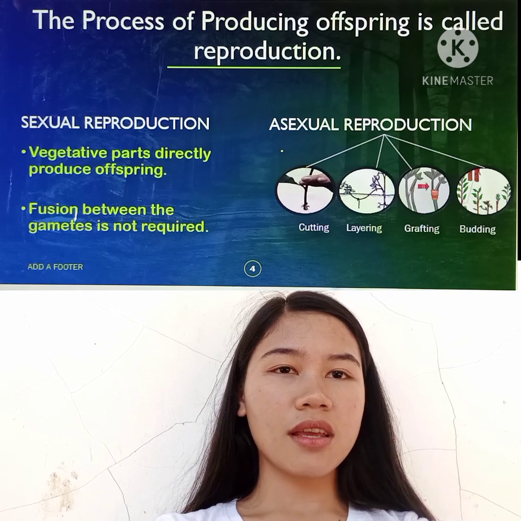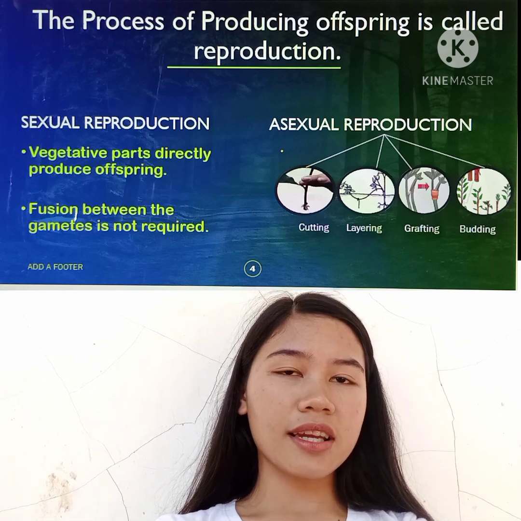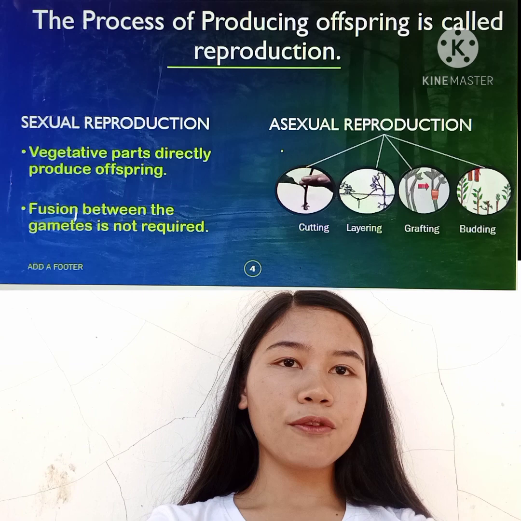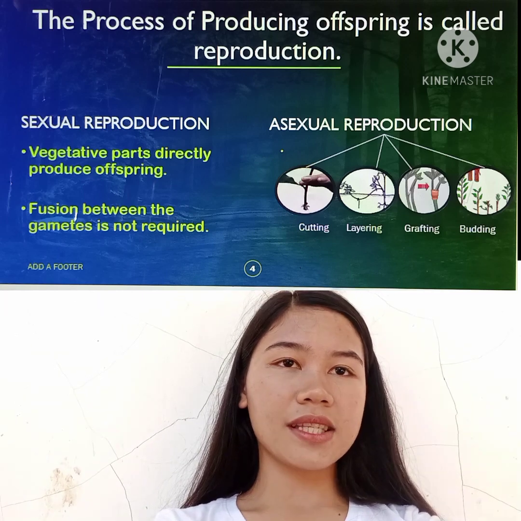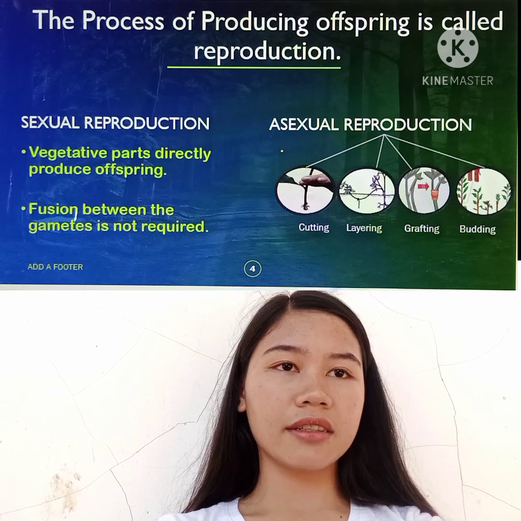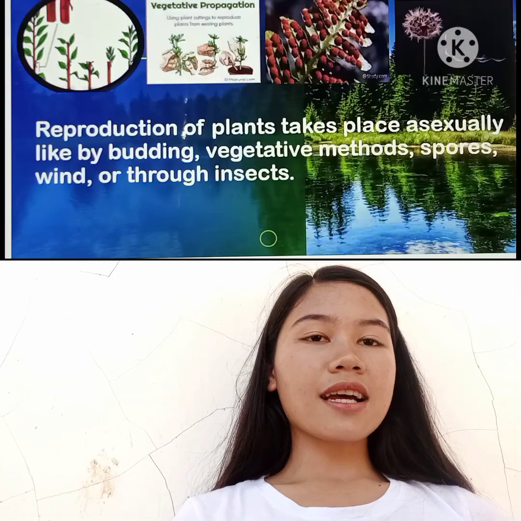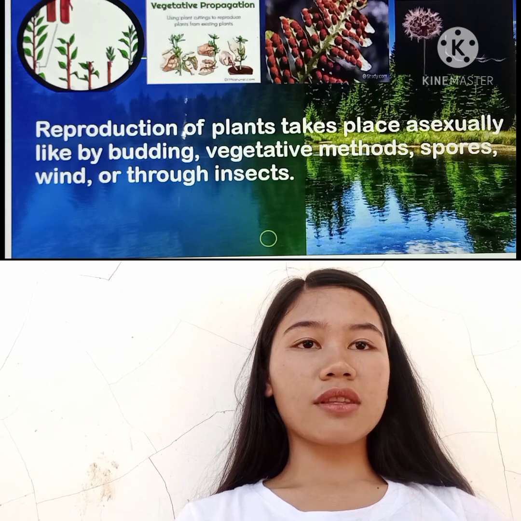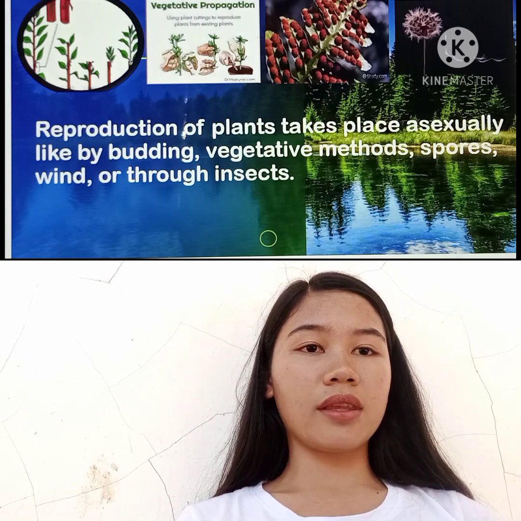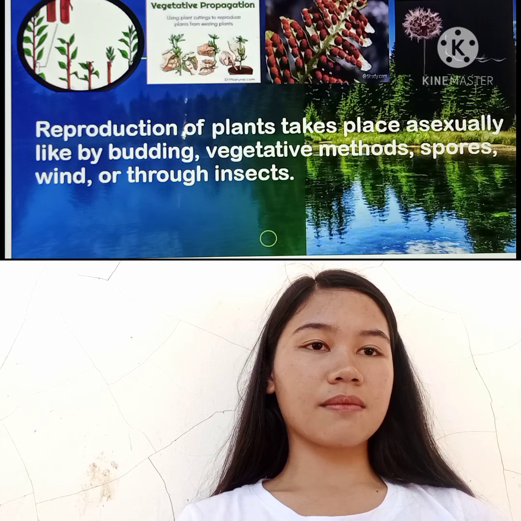Sexual reproduction. Vegetative parts directly produce offspring. Fusion between gametes is not required. Asexual reproduction: cutting, layering, grafting, budding. Reproduction of plants takes place asexually, like by budding, vegetative methods, spores, wind, or through insects.